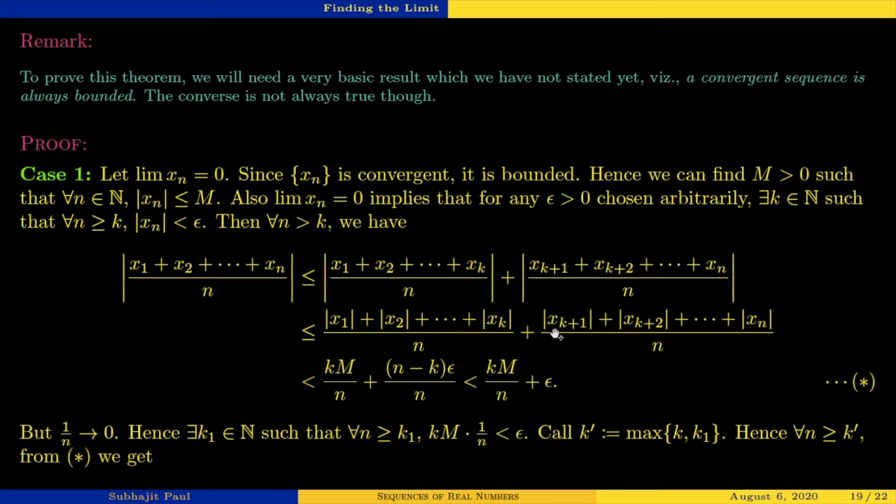So for all these n minus k many terms, each of the terms is smaller than epsilon. So we have km by n, this bound is coming from this one, and n minus k times epsilon the whole divided by n. This n is still hanging out over here.